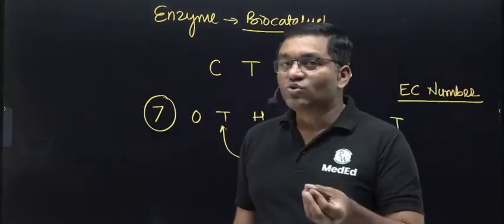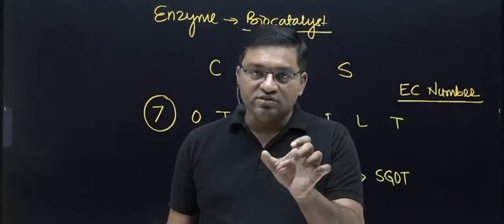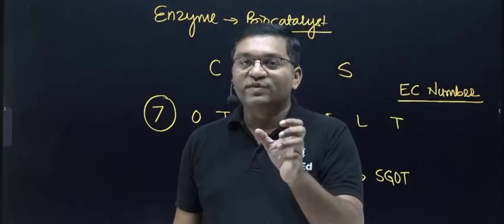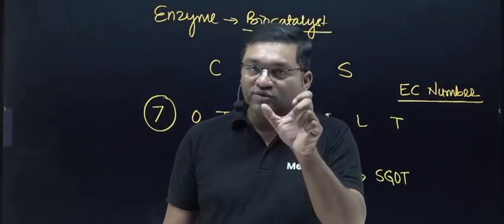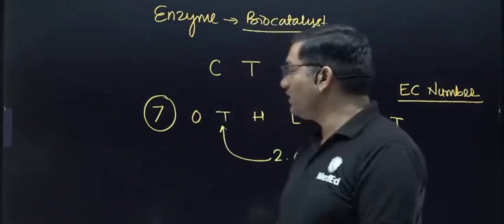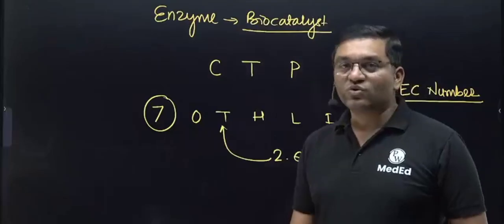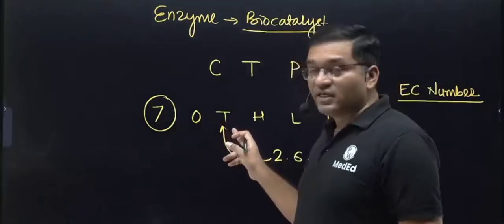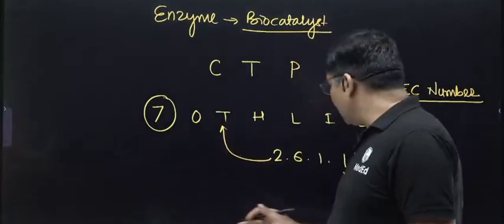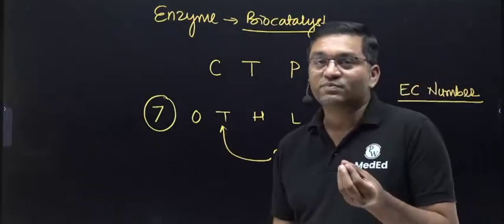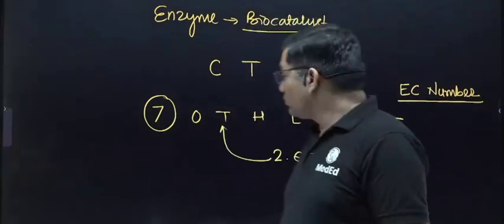Remember the conversion of glucose to glucose 6-phosphate in glycolysis, in which there is transfer of phosphate from ATP to glucose, and glucose is phosphorylated into glucose 6-phosphate with the help of hexokinase or glucokinase. So all kinases belong to transferase. Then SGOT and SGPT, these are the liver specific enzymes, they belong to transferase.